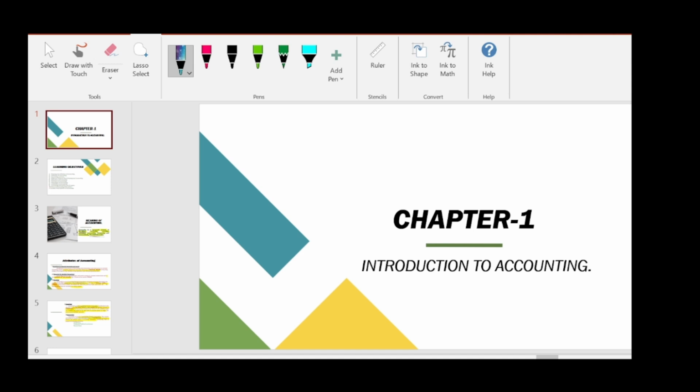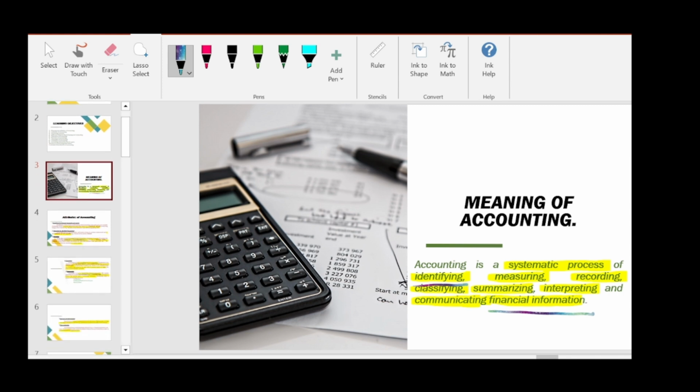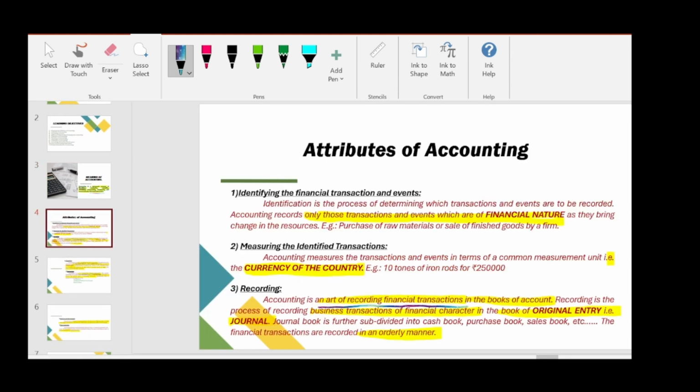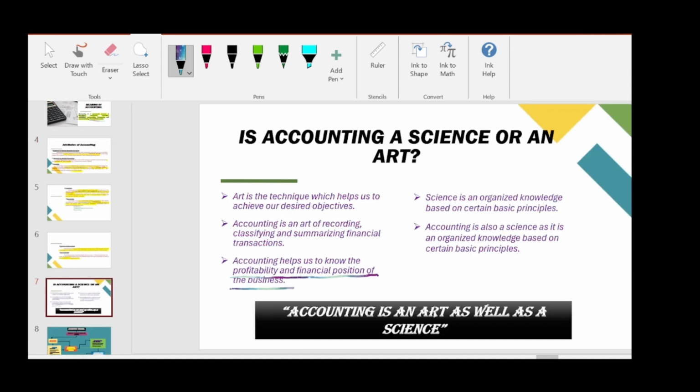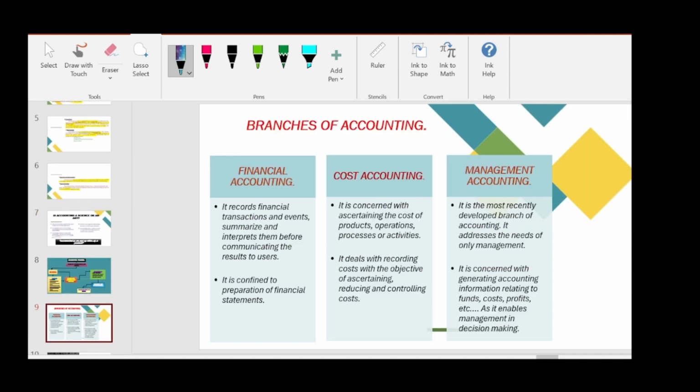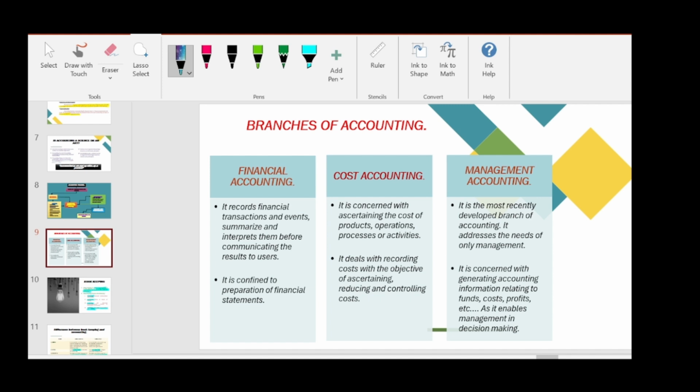So today we are going to continue with our chapter 1, Introduction to Accounting. So far we have seen the meaning of accounting. Accounting is a systematic process of identifying, measuring, recording, classifying, summarizing, interpreting and communicating financial information. And then we saw what are the attributes of accounting or process of accounting. And then we saw whether accounting is an art or a science. And then we saw branches of accounting. So there are three branches of accounting. First is financial accounting, second is cost accounting, third is management accounting.